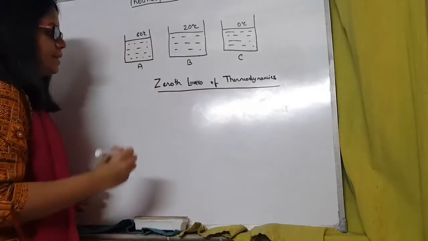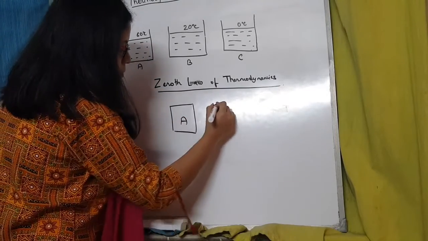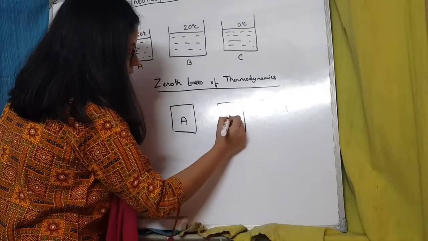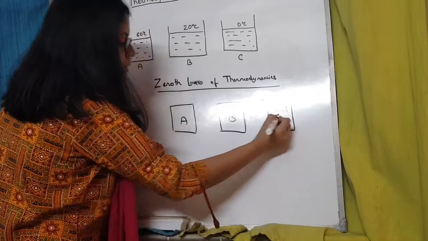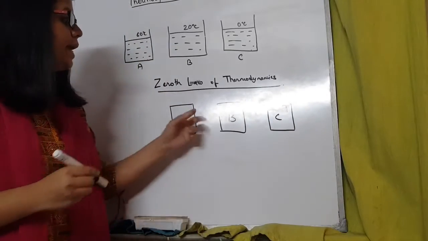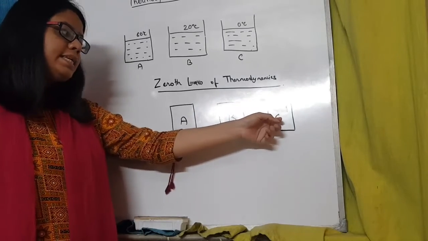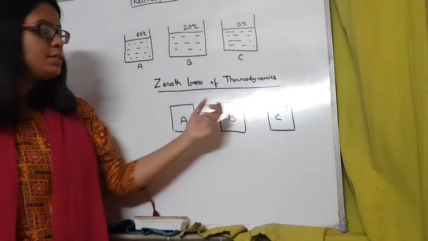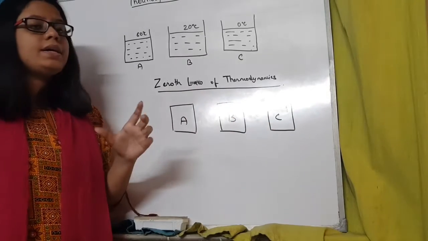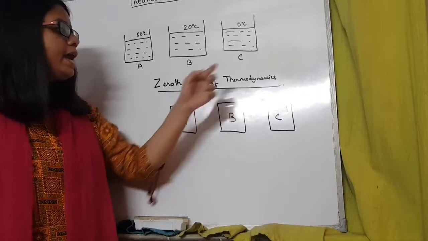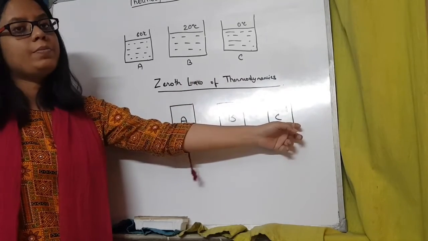What this law says is, suppose you have got three bodies, body A, body B and body C. If we can say that body A is in thermal equilibrium with body B and also body C is in thermal equilibrium with body B, so A is in equilibrium with B, C is also in equilibrium with B, then we can say for sure that A is also in thermal equilibrium with C.